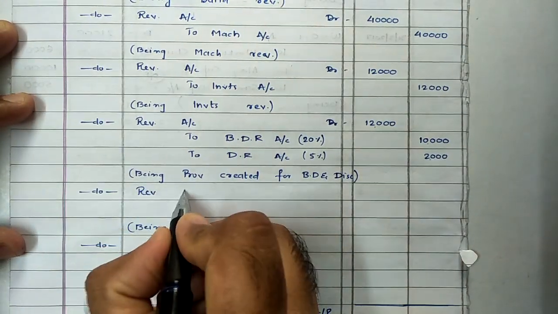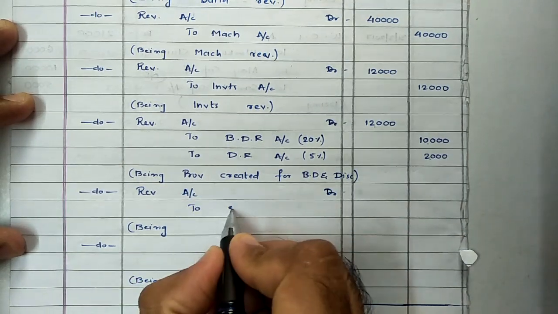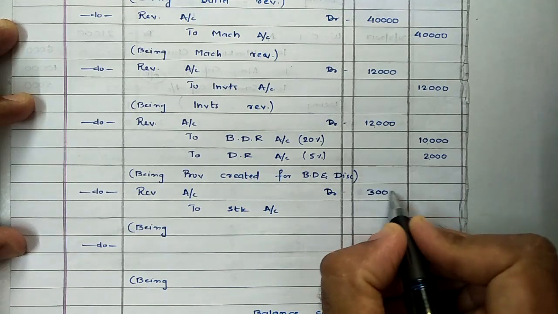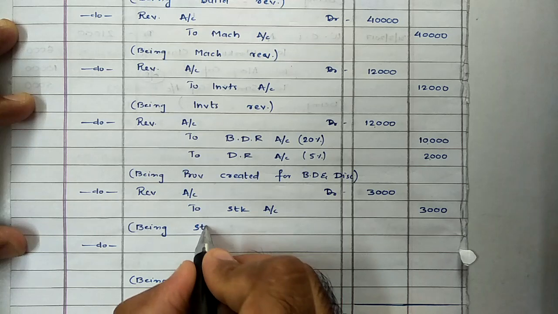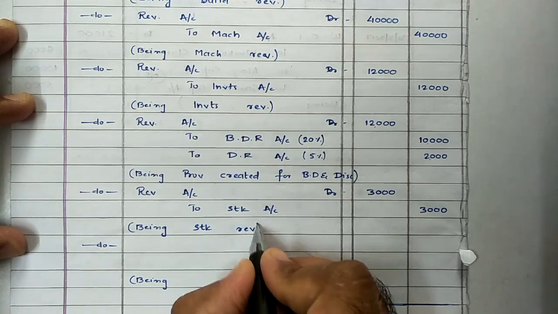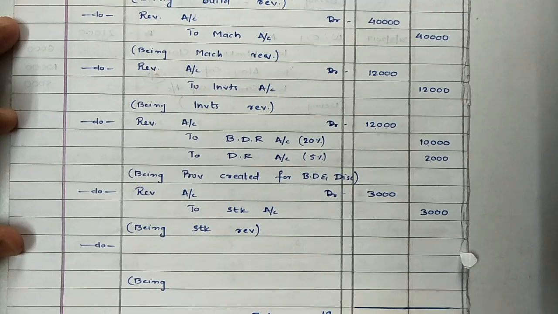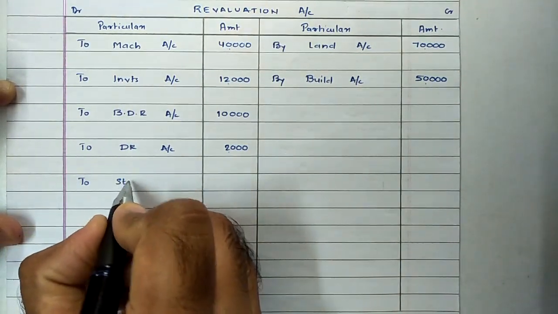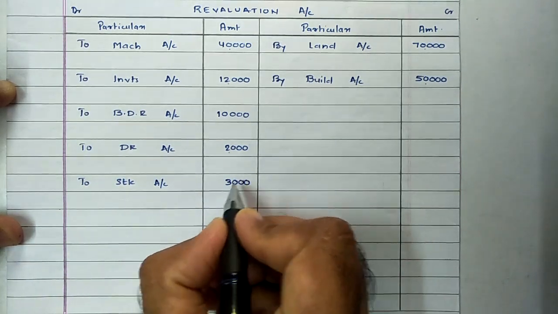So again entry would be revaluation account debit to stock account, and the amount of stock was to be reduced by rupees 3,000. 20% of 15,000. Narration again same way, being stock revalued, and then posting of same into ledger, revaluation to stock. So on debit side of revaluation account we need to write to stock account, and value of stock reduced by rupees 3,000.